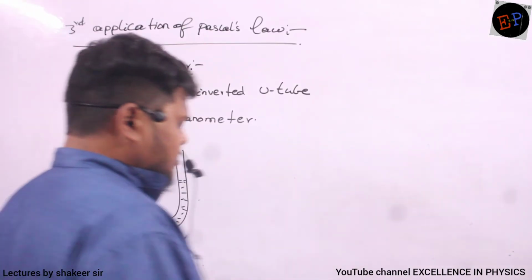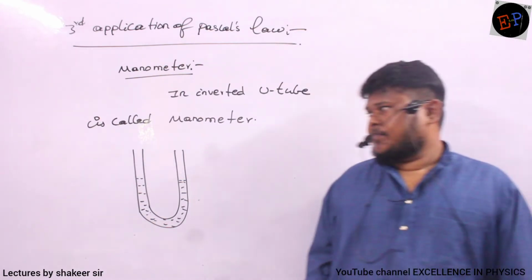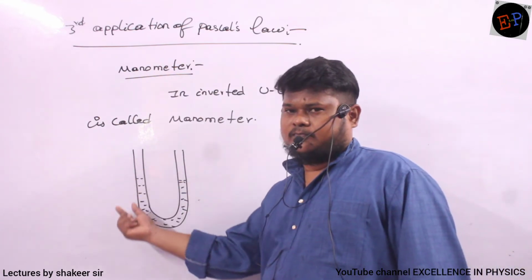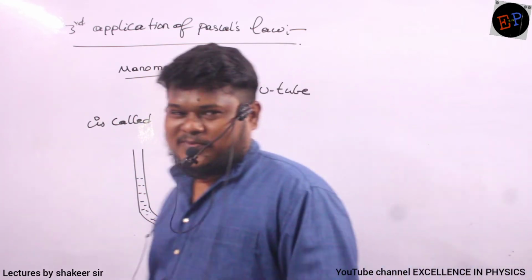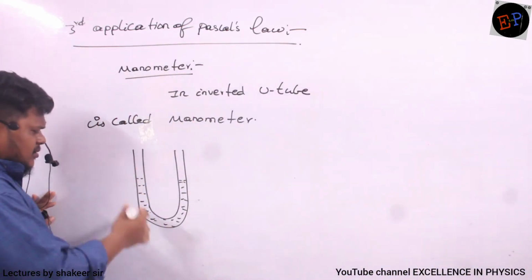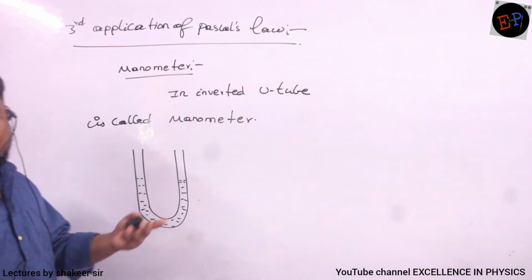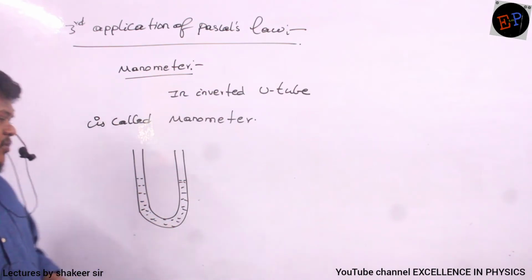So next application, third application of Pascal's law is manometer. So what is a manometer? It is just an inverted U-tube. Inverted U-tube is called a manometer. See, in this manometer, we can pour any liquid, water, mercury, anything you can pour. And that liquid is called manometric liquid. Are you able to understand?